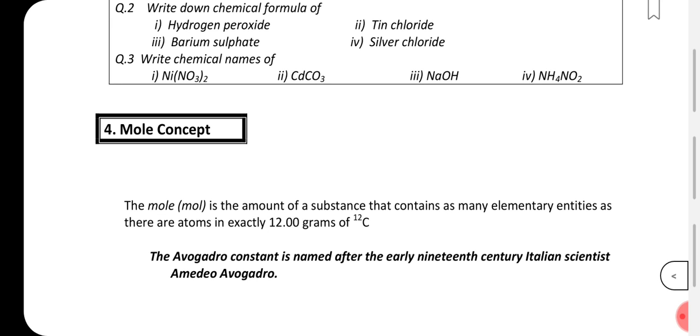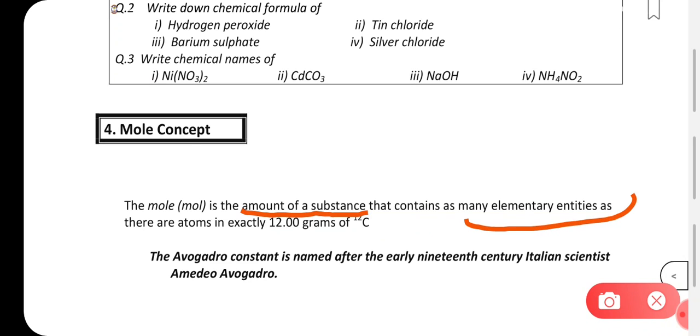Mole concept, what it is. So what is mole that you have to understand? A mole is the amount of substance. It is the amount of substance that contains as many elementary entities, atoms or molecules, as there are atoms in exactly 12 grams of carbon 12.